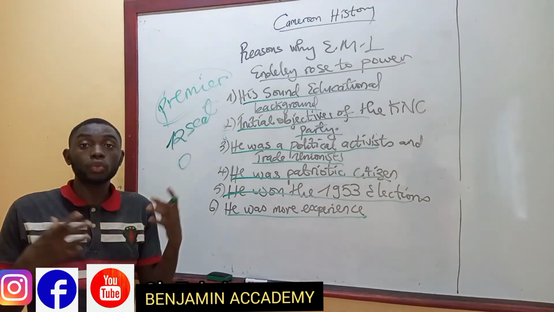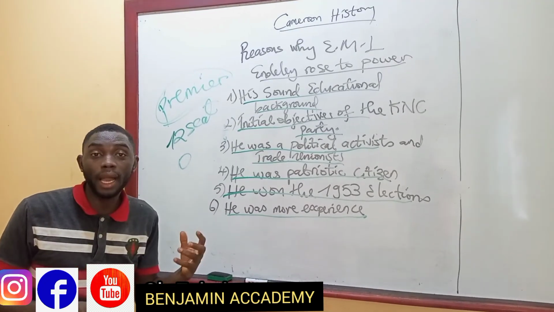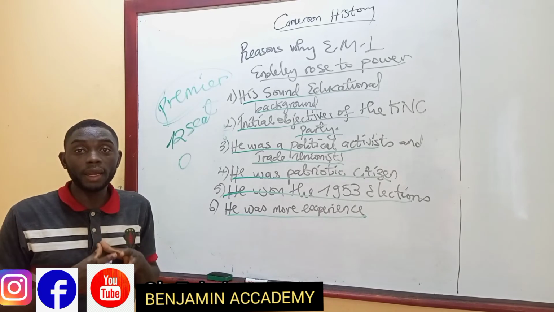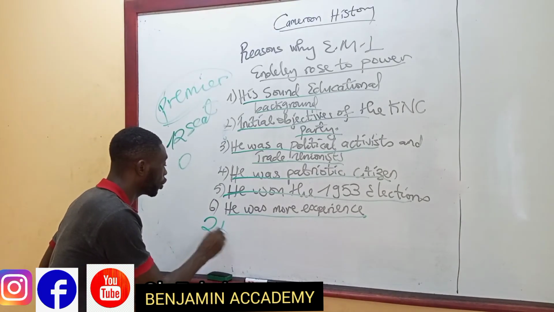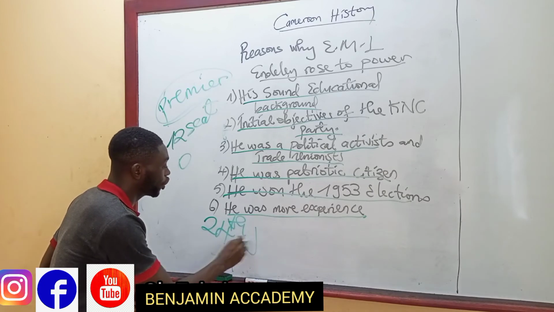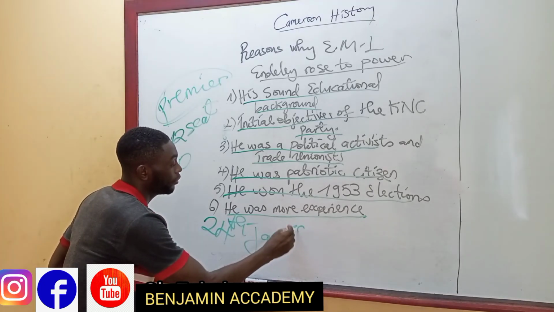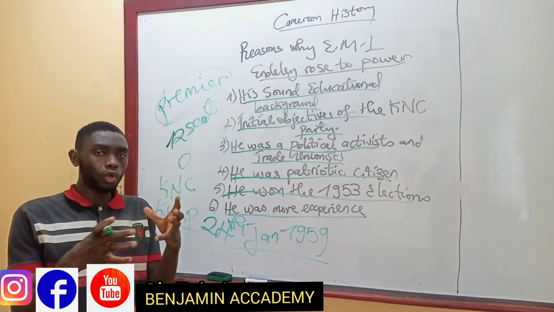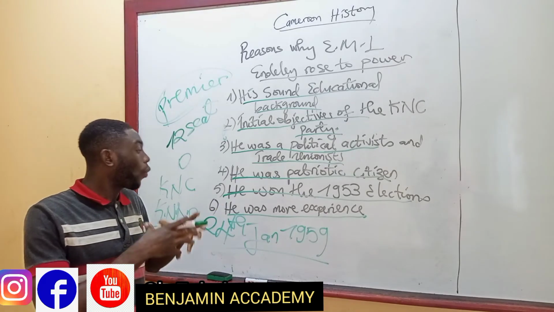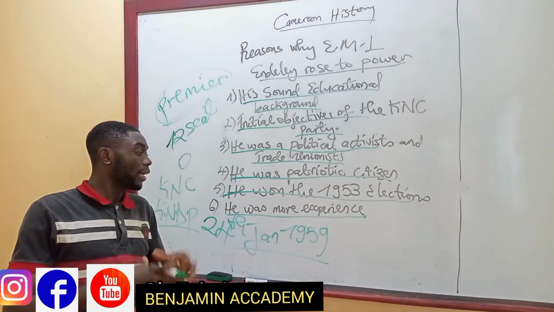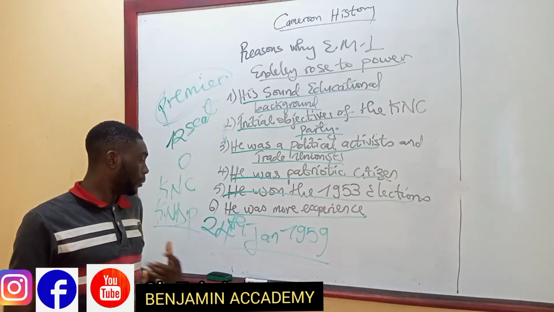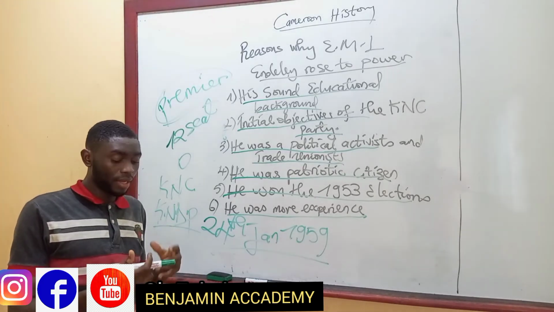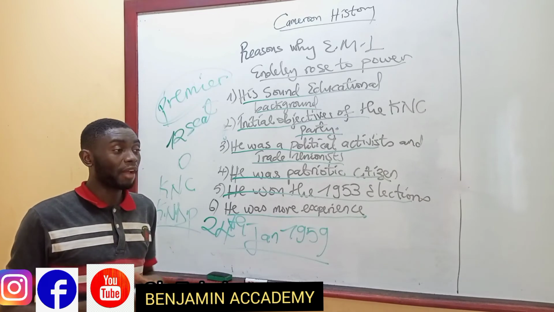1954. But we need to know that by 1959, E.M Endeley fell from power, or he was defeated in the election that took place on the 24th of January 1959. So E.M Endeley acquired experience in all the positions he held in Nigeria, and by 1959, Endeley was defeated by Foncha.